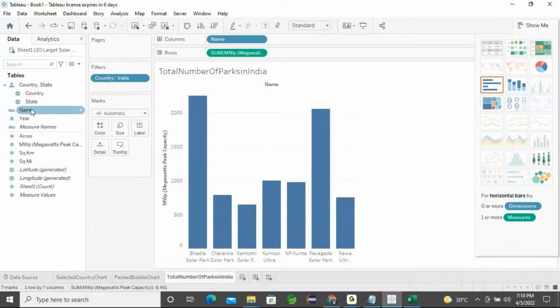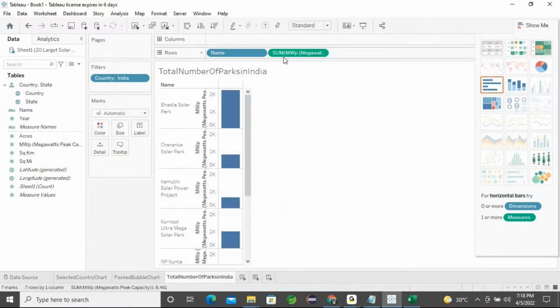So I can convert that particular data into count. Here you can find the option called columns. Make this column go down into the rows. Bring it from the columns to rows, and there is one small arrow mark you can find in the name section.